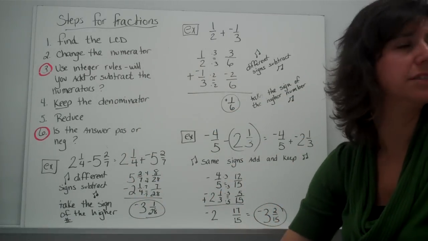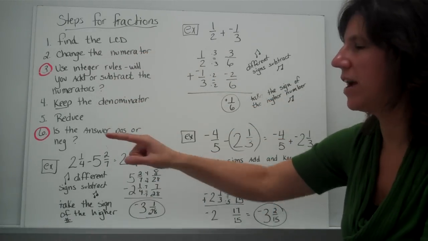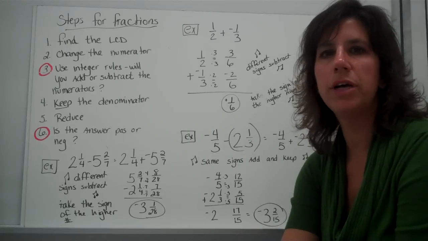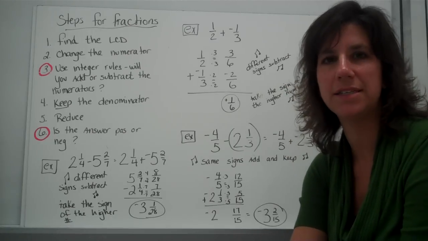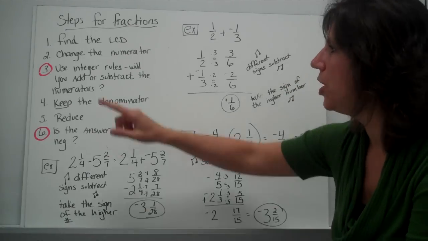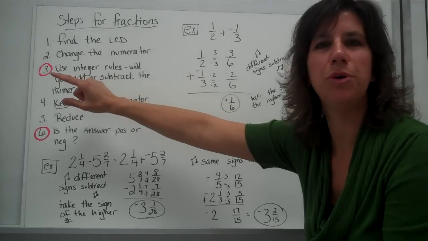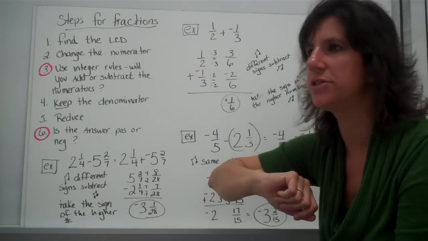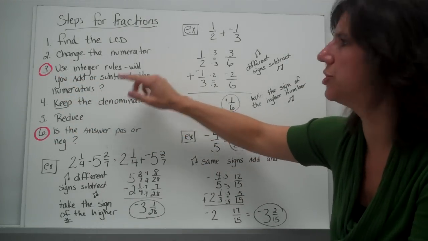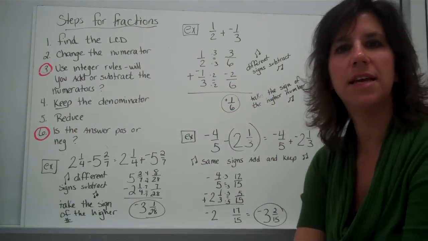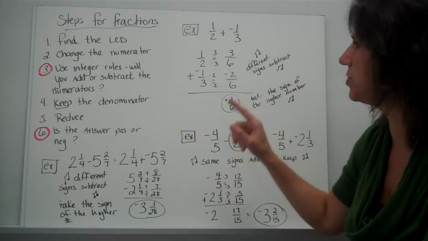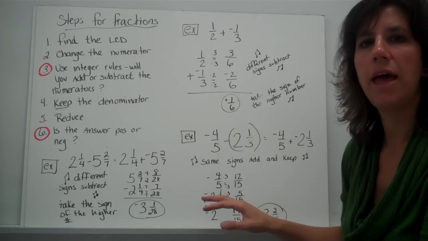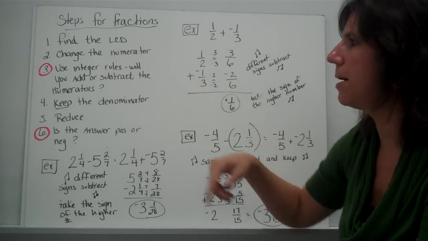All right, now fractions. Here are all the steps for fractions. You can see why students really do not care for fractions for the most part, because there are so many steps in order to solve them. What I've highlighted for you here are the 2 new pieces of information for 7th grade, and that's dealing with the integers. Everything else here is the same fraction steps you've done all along. We're just adding in the integer rules. So take a look at these examples here, and then you can pause the video and copy down the steps after.